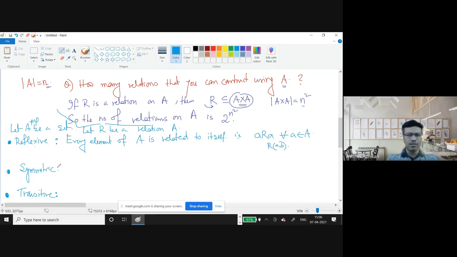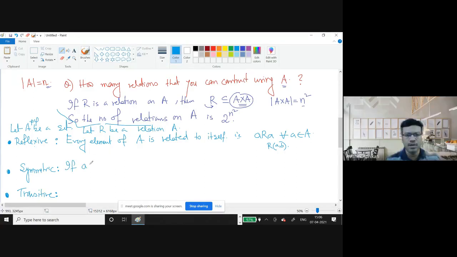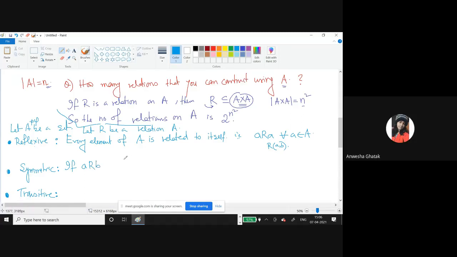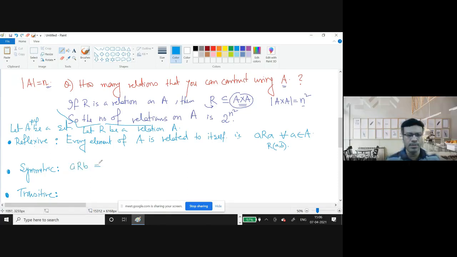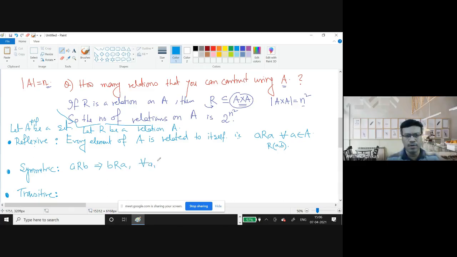Now, when is it said to be symmetric? If a is related to b, then b must be related to a. That is, a R b implies b R a, for all a, b belonging to A. So what do you mean by for all a, b belongs to A?